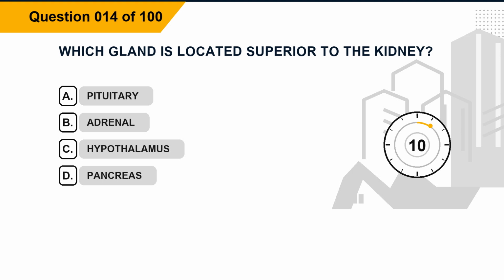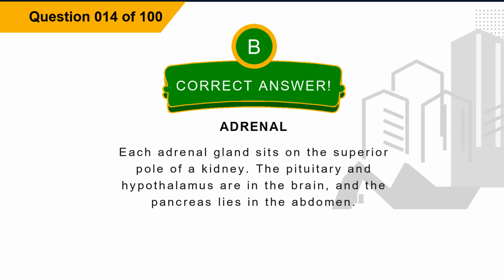Question 14. Which gland is located superior to the kidney? Option A, pituitary. Option B, adrenal. Option C, hypothalamus. Option D, pancreas. The correct answer is option B, adrenal.